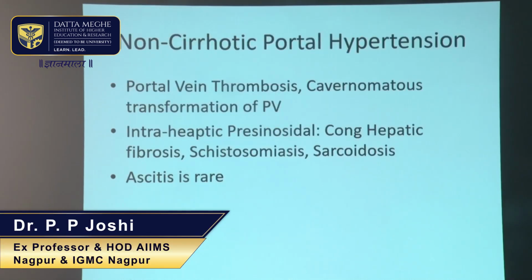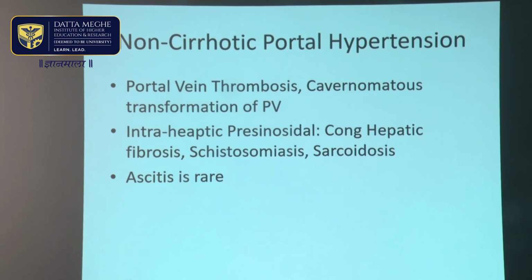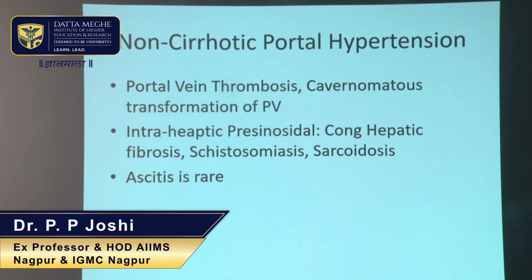Now, non-cirrhotic portal hypertension, as I have said, is portal hypertension not due to cirrhosis of liver. Though rare, it can occur because of portal vein thrombosis, that is extrahepatic pre-sinusoidal, or the cavernomatous transformation of portal vein, or intrahepatic perisinusoidal, which occurs with congenital hepatic fibrosis, schistosomiasis, or sarcoidosis.